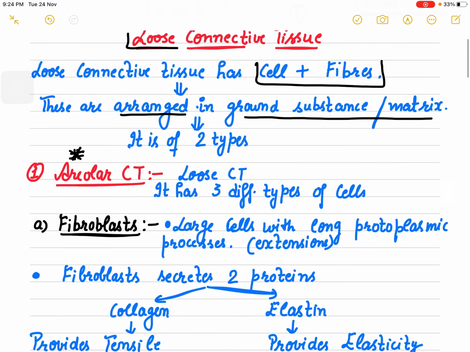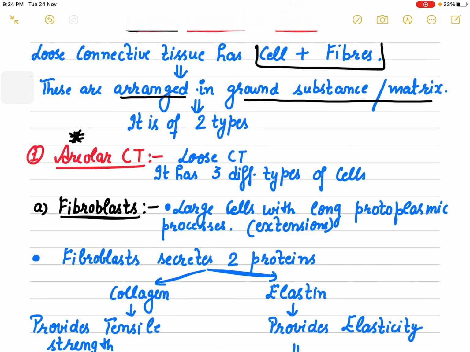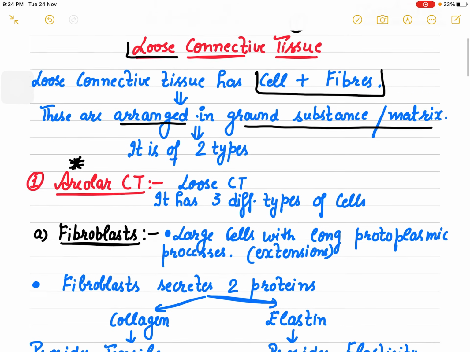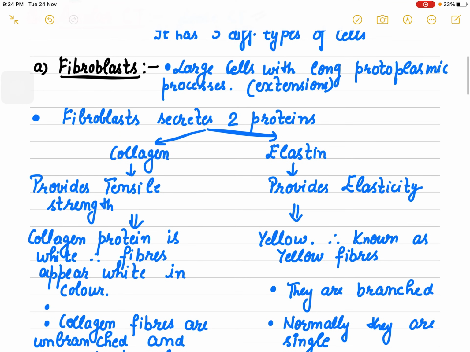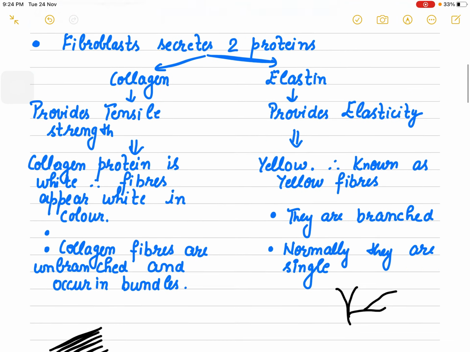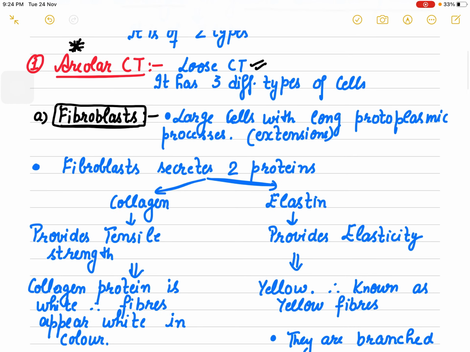Now first let's talk in detail about areolar connective tissue. One thing which is clear to us is that the cells are loose, so it is loose connective tissue, and it has three different types of cells. The first very important cell it has is the fibroblast. Fibroblasts are large cells with long protoplasmic extensions.